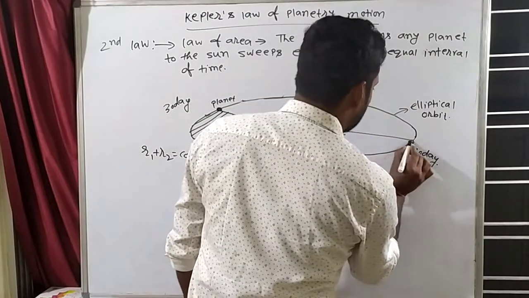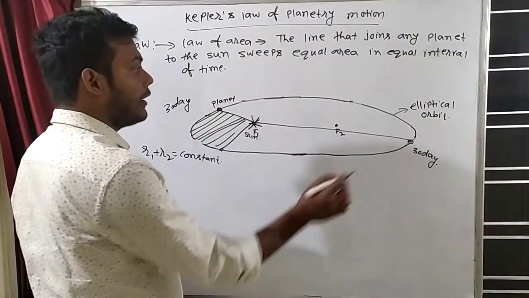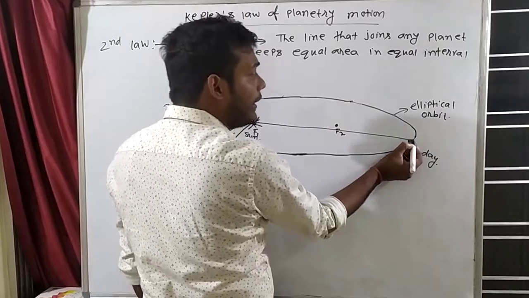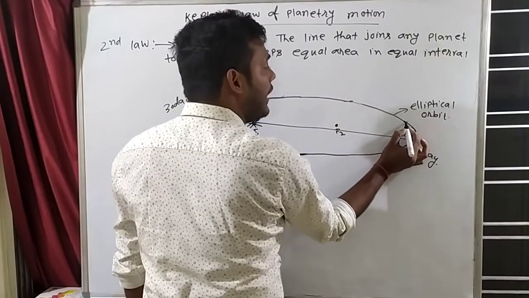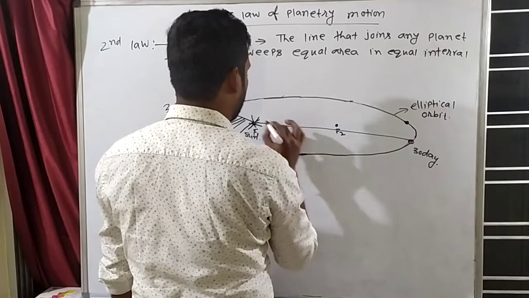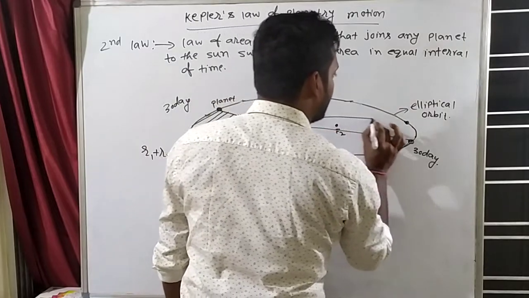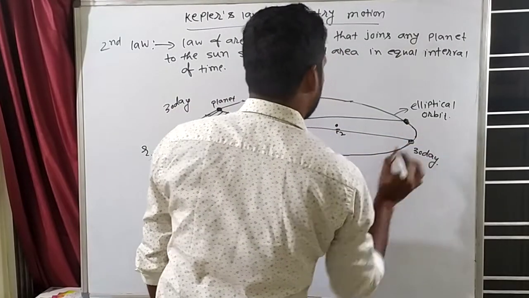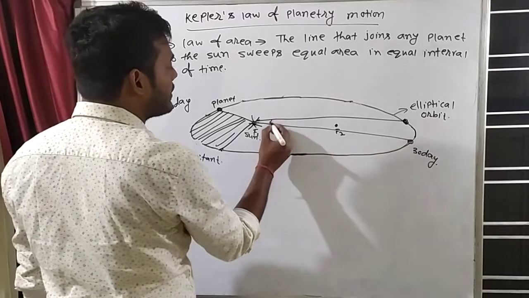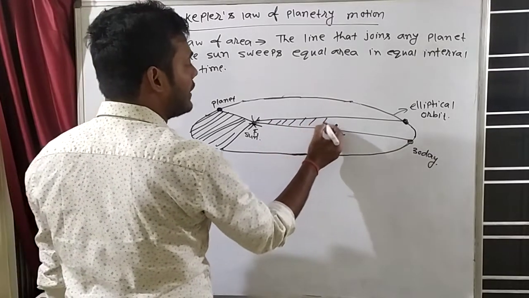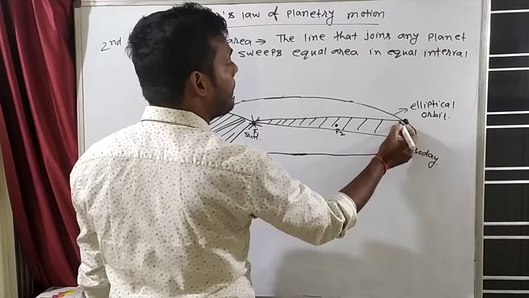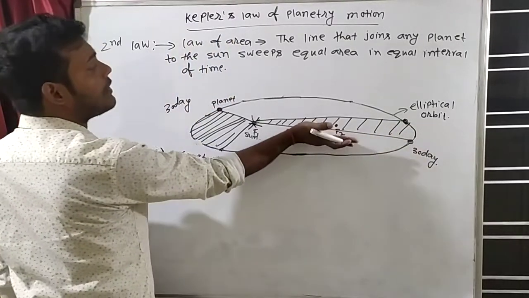Suppose this planet is here at this position. After 30 days, this planet will move by some distance. Let's say it moves from here to here. Then this planet will be here, right? So this planet will also cover some area. This planet will also sweep some area. Sweep means this planet will go like this.